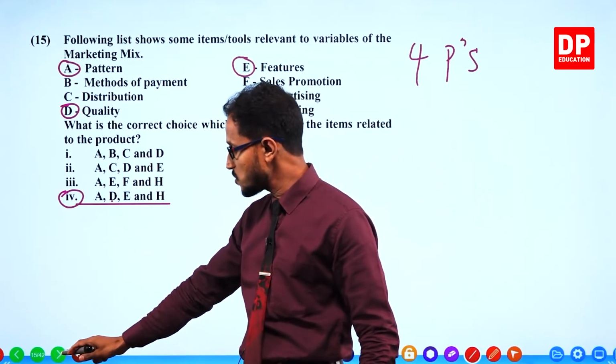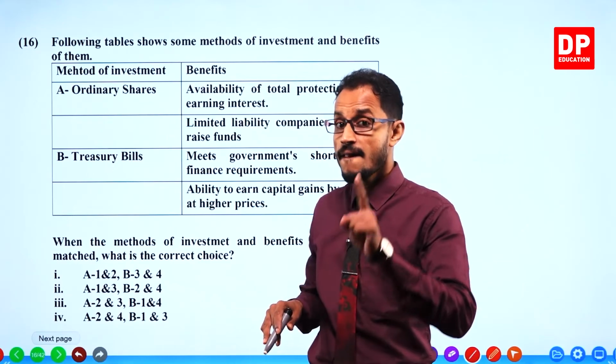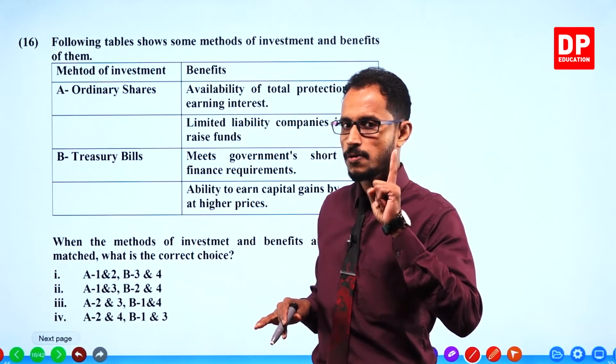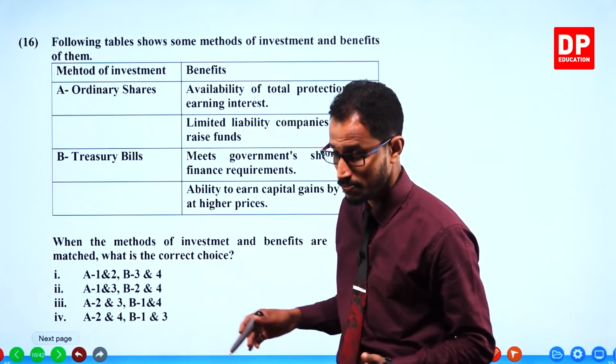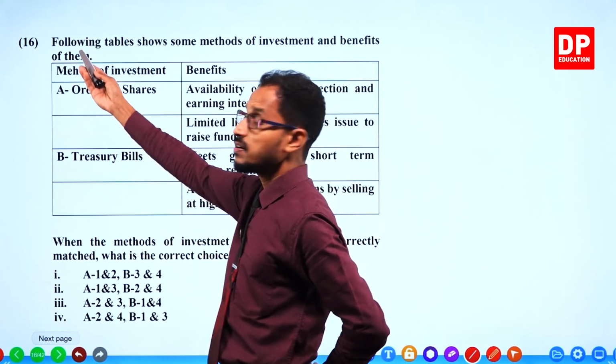Next question, the last question of this chapter. This is the first chapter of the MCQ paper, first paper of 2017, Western Province paper.